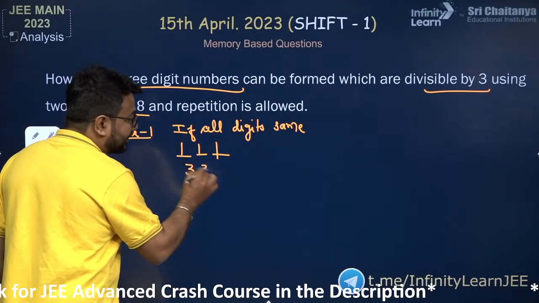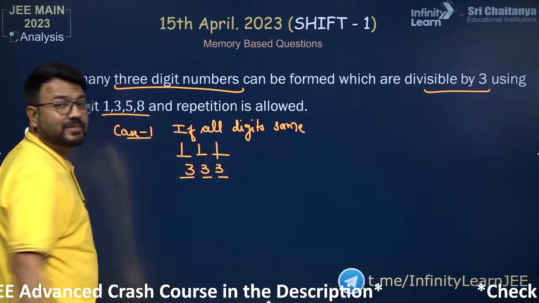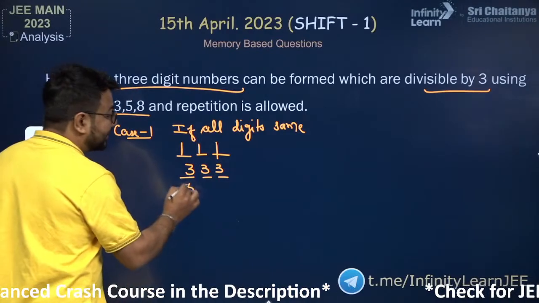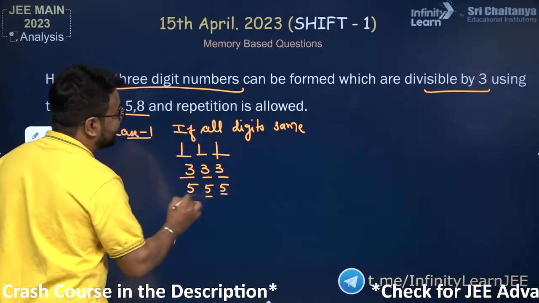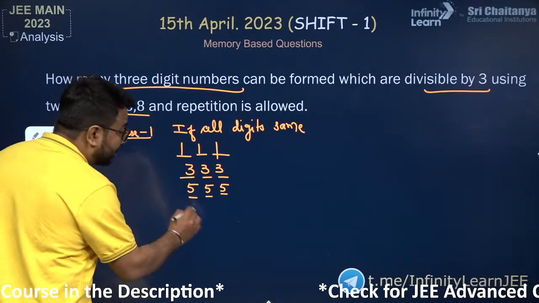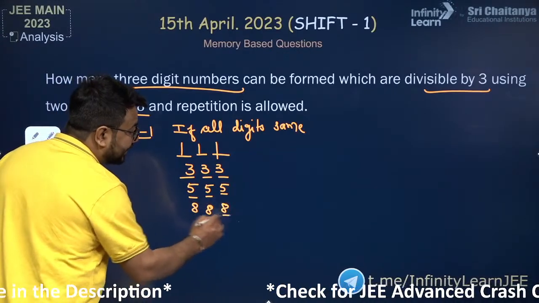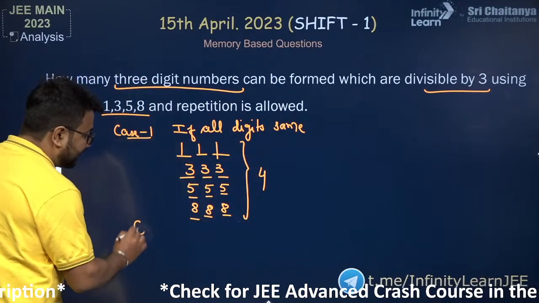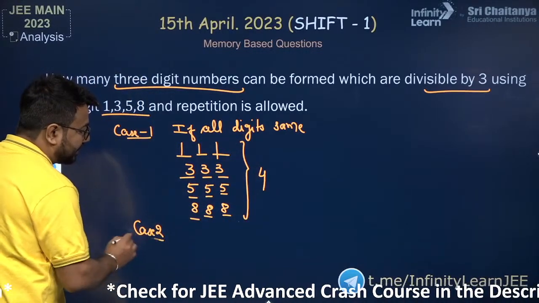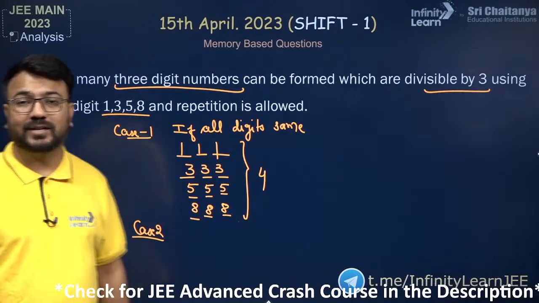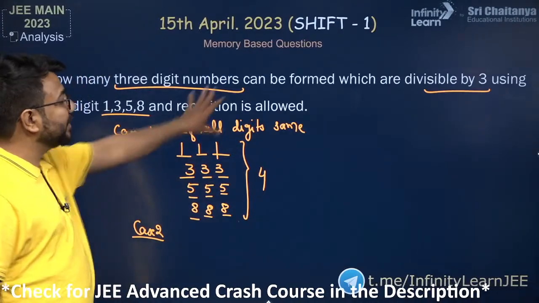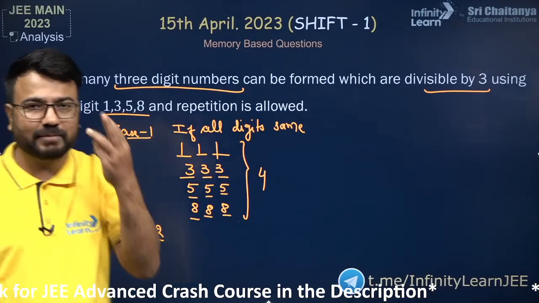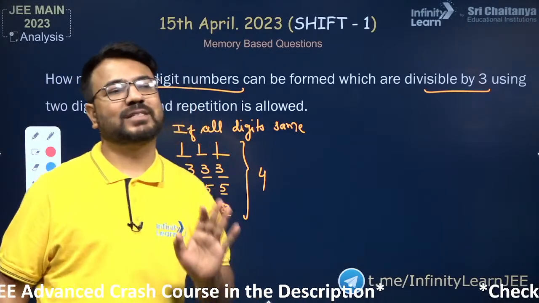If all 3 digits are 3, yes. If all 3 digits are 5, yes. And if all 3 digits are 8, yes. So there are 4 3-digit numbers in case 1 which satisfy the given property that the number should be of 3 digits and divisible by 3.